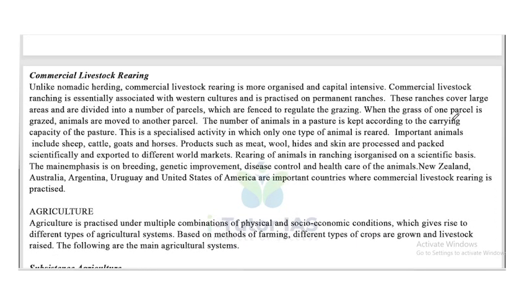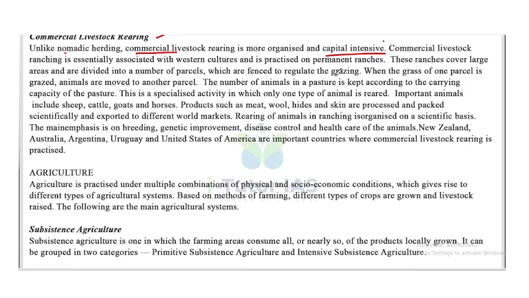Commercial livestock rearing. What is called commercial livestock rearing? Unlike nomadic herding, commercial livestock rearing is more organized and capital intensive. So this is an important point, that is, capital intensive. Commercial livestock ranching is essentially associated with Western cultures and is practiced on permanent ranches.